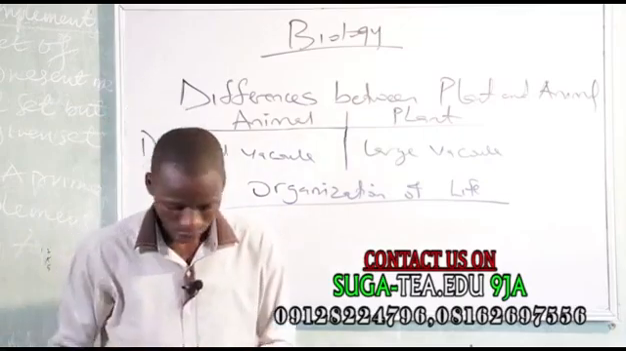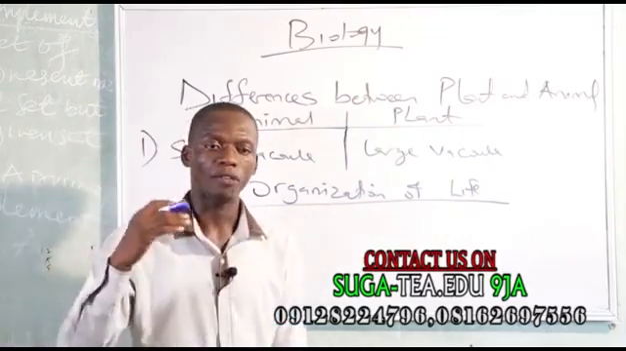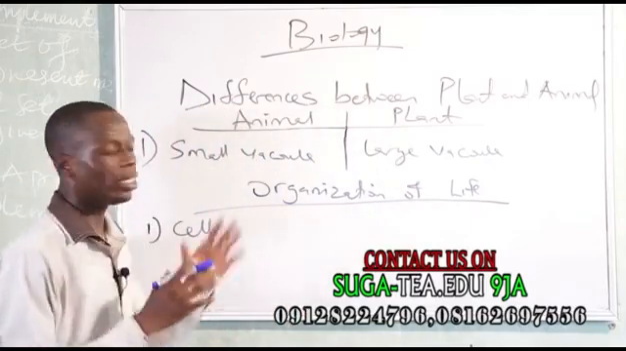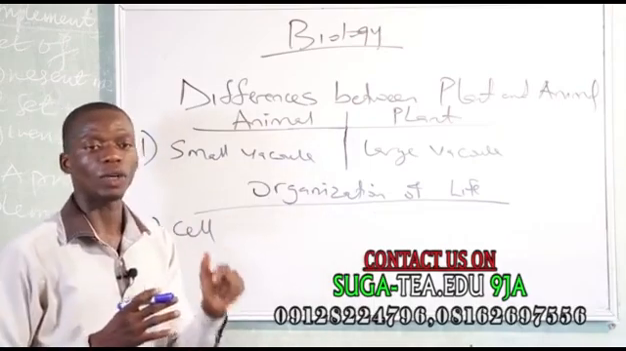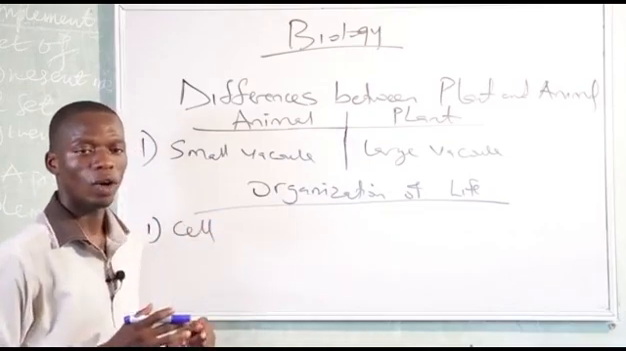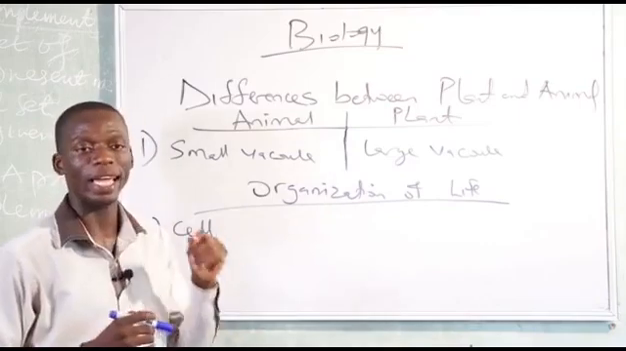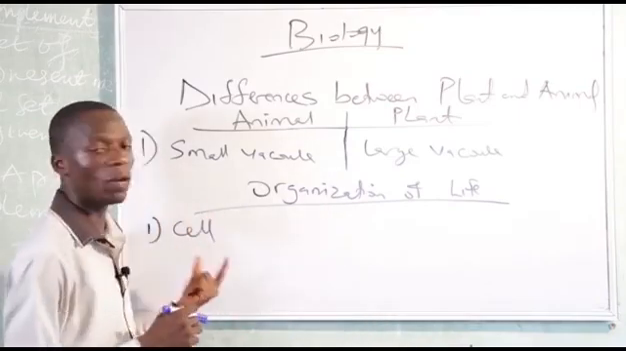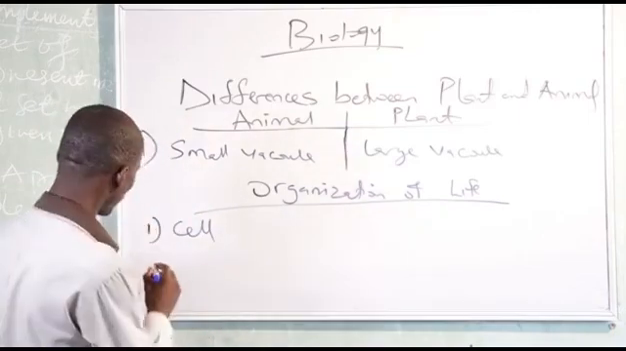What is a cell? A cell is the basic structural and functional unit of life. So the cell is very important in living organisms. For life to exist and for life to continue, the cell is very important. So the first level in organization of life is the cellular level, while the next level is tissue.